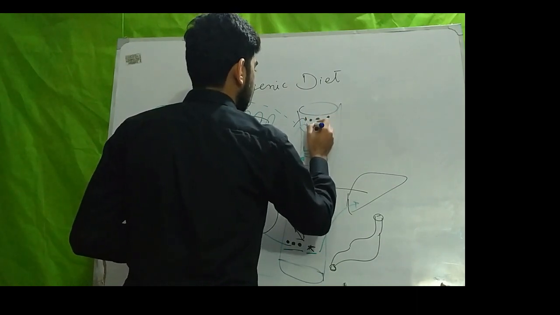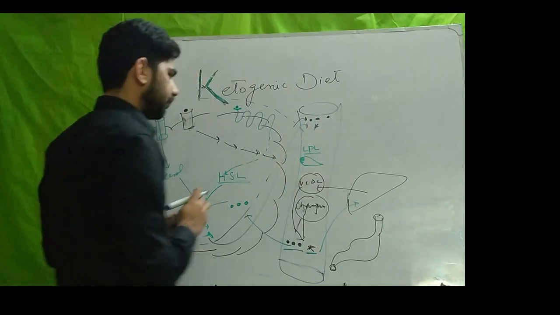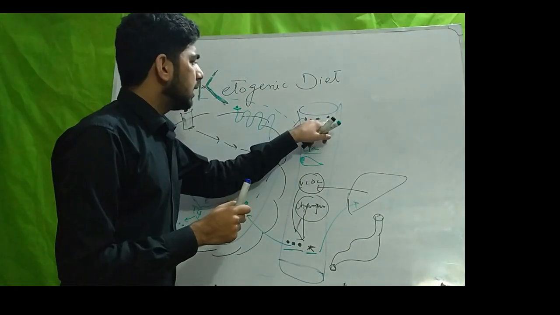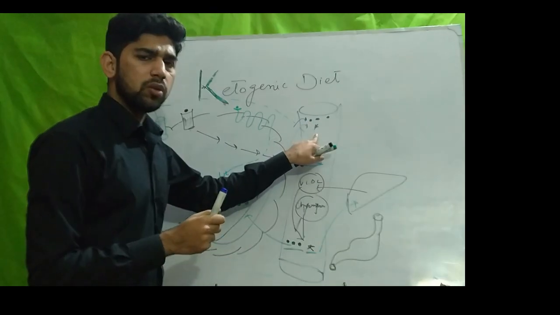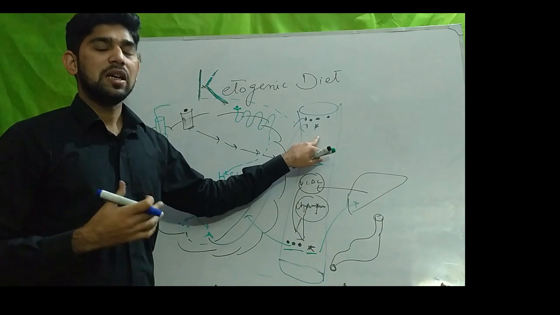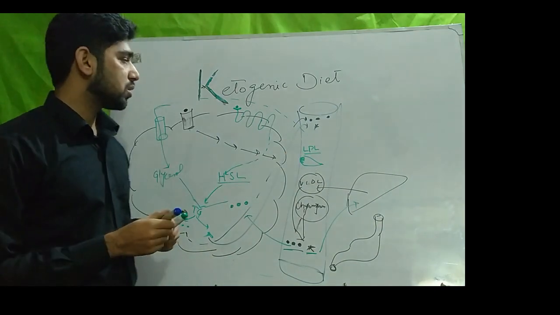This is a free fatty acid and this is a glycerol. These free fatty acids and glycerol will be transported to the different body tissues, and the body tissues will use them as an energy source.